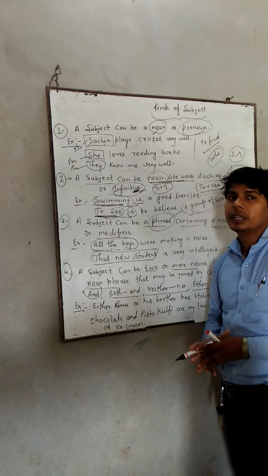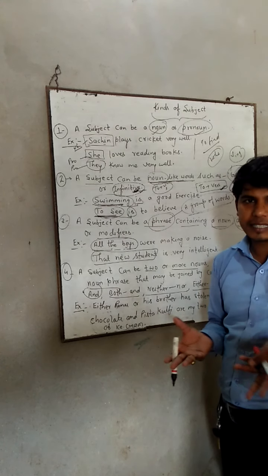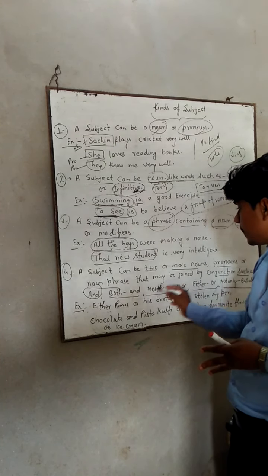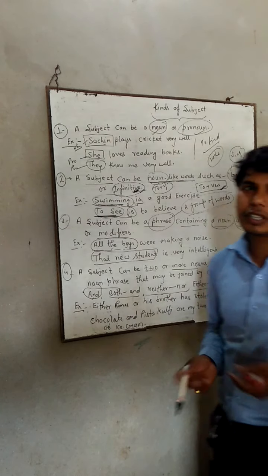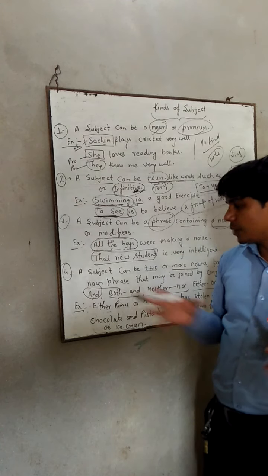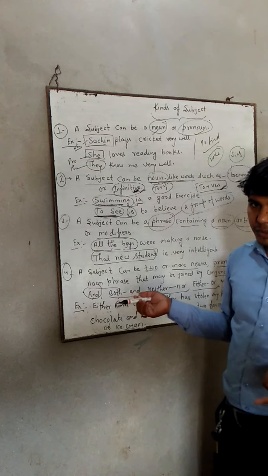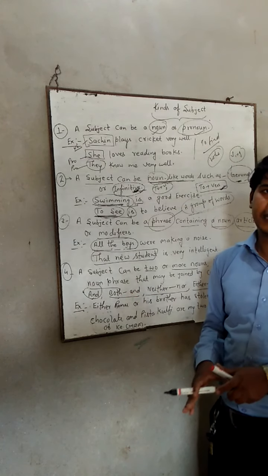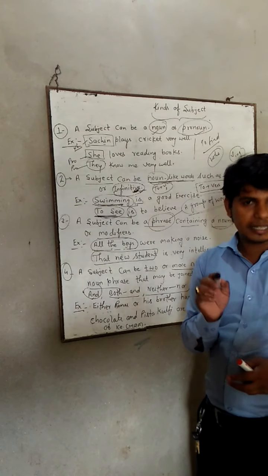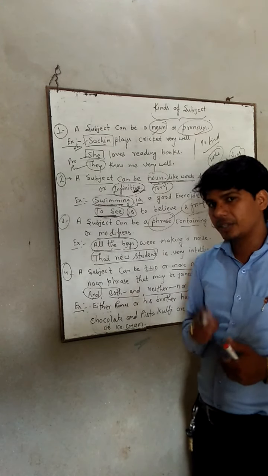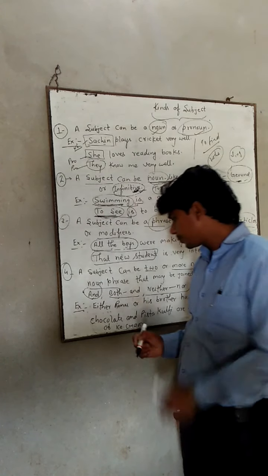I mean to say we can join two nouns, two pronouns or two phrases with the help of these specific conjunctions. Such a kind of subject is known as a compound subject.